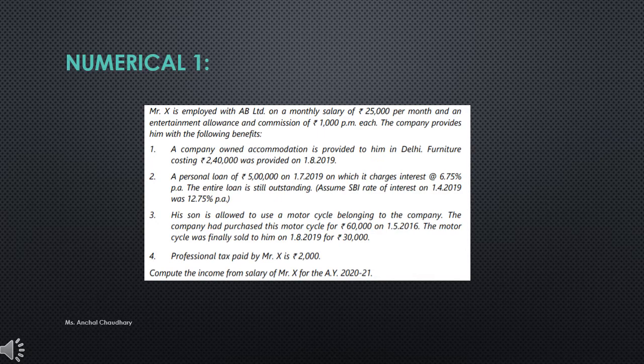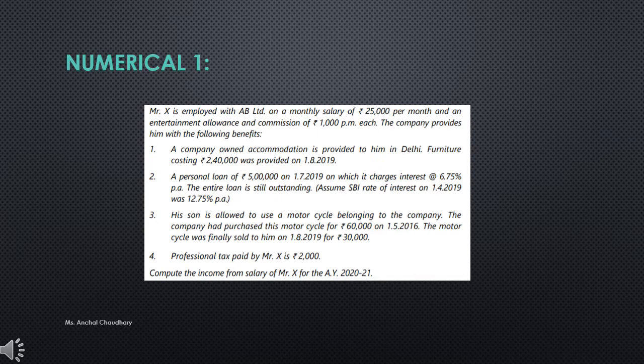One more thing, assume SBI rate of interest on 1/4/2019 was 12.75% per annum. His son is allowed to use a motorcycle belonging to the company. The company had purchased this motorcycle for rupees 60,000 on 1/5/2016.